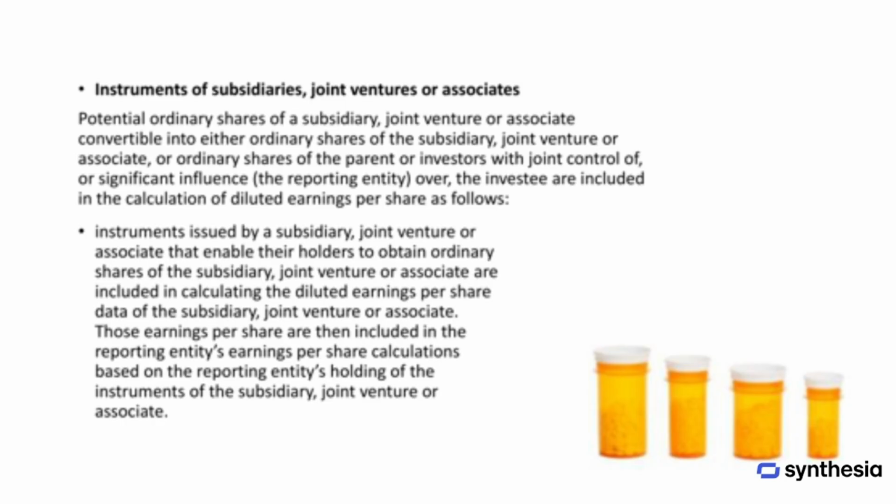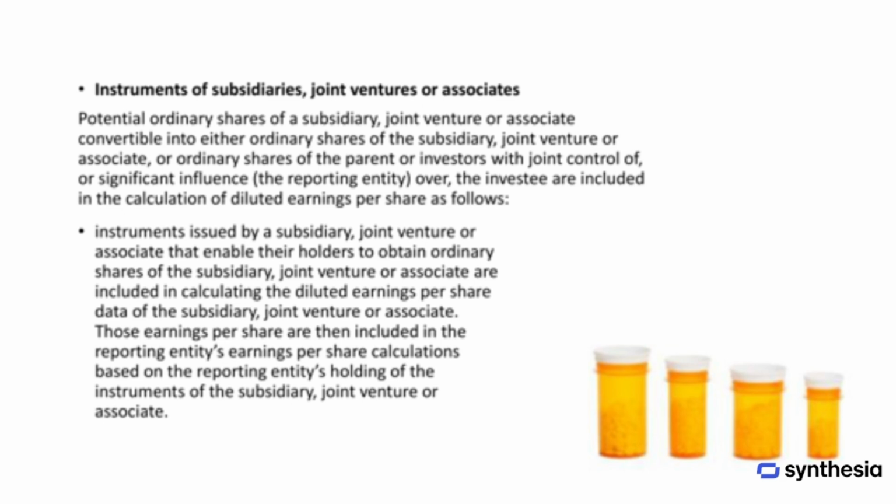When calculating diluted earnings per share, potential ordinary shares of a subsidiary, joint venture, or associate are considered if they can be converted into ordinary shares of either the subsidiary, joint venture, associate, or the parent company, or other investors with joint control or significant influence over the investee.